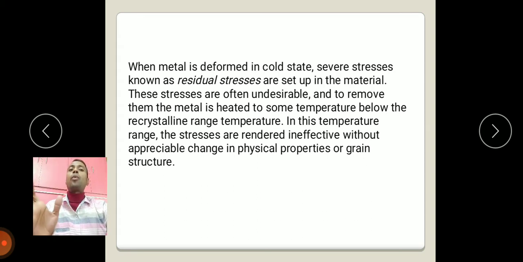These stresses are often undesirable, and to remove them, the metal is heated to some temperature below the recrystallization temperature range. In this temperature range, stresses are rendered ineffective without appreciable changes in physical property or grain structure.